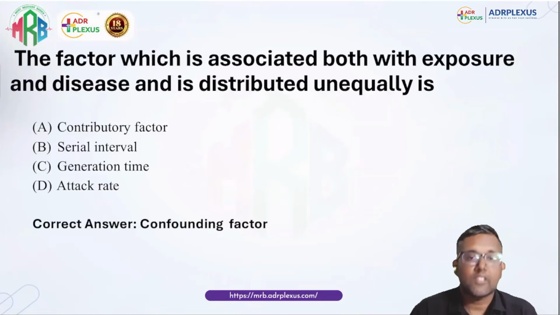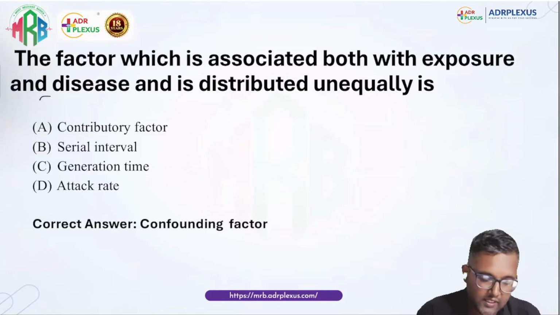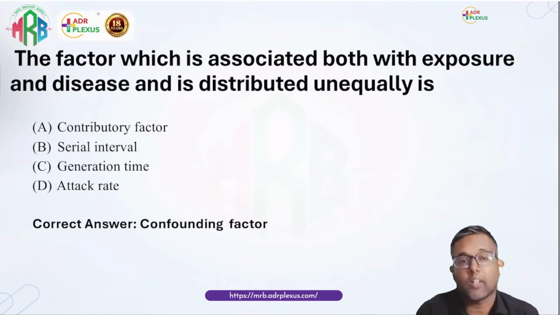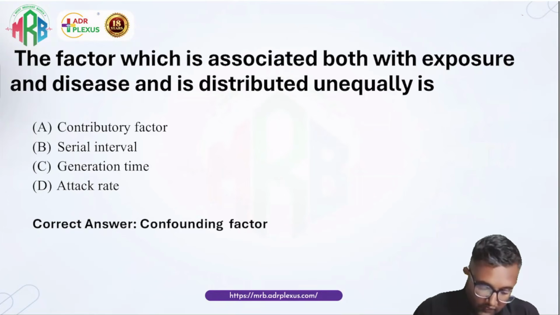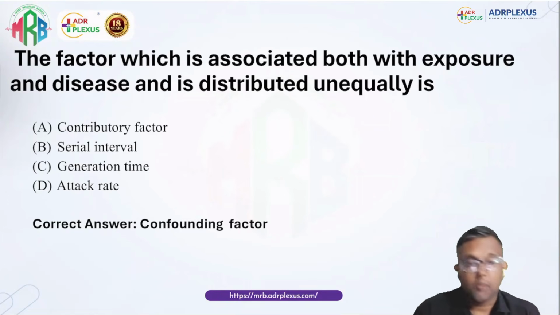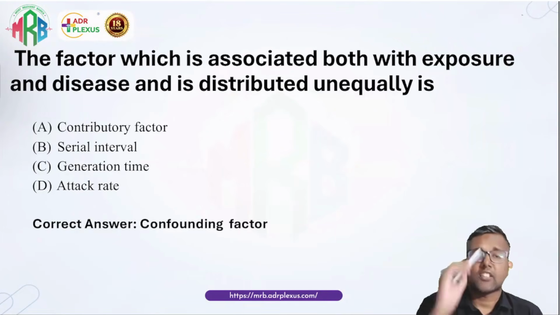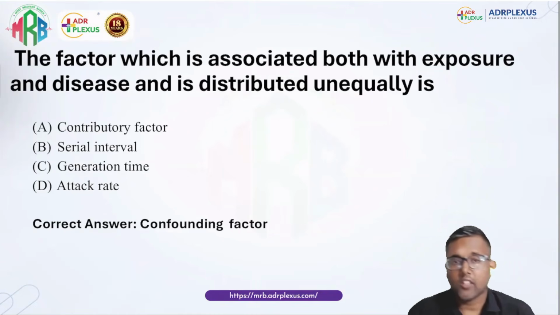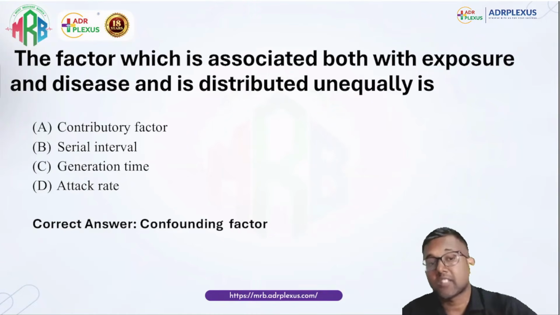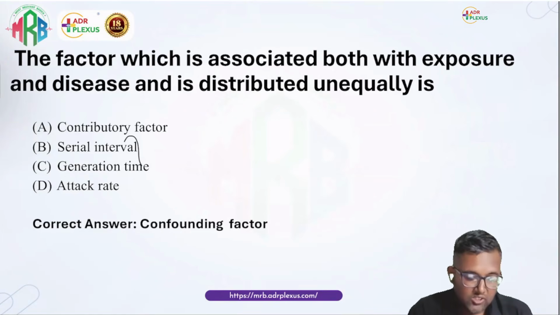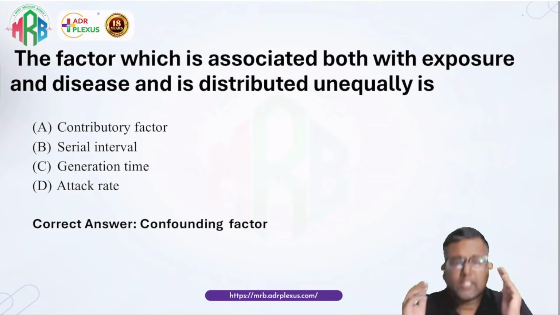Next, the factor which is associated both with the exposure and disease and is distributed unequally is a confounding factor. I don't think it is a contributory factor; there is no term called contributory factor as far as I know. The serial interval, generation interval or generation time, and even the secondary attack rate mainly come under infectious disease epidemiology. So these three do not seem relevant.